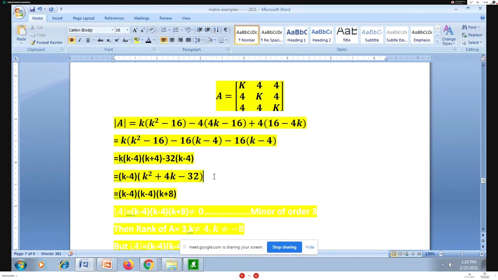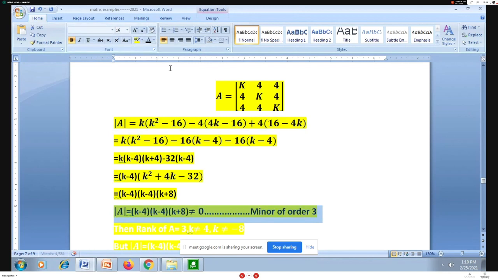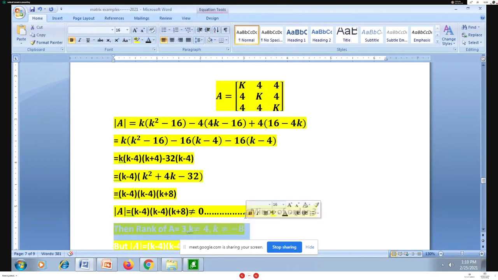Now I apply it. If determinant of A, that is k into k minus 4 into k minus 4 into k plus 8, is not equal to 0, then the minor of order 3 is non-zero. That means the rank of A is equal to 3.